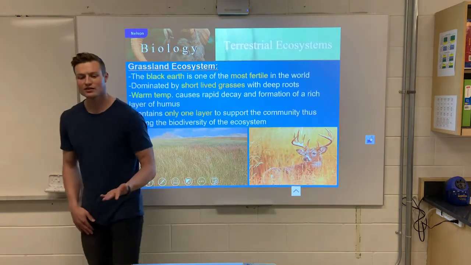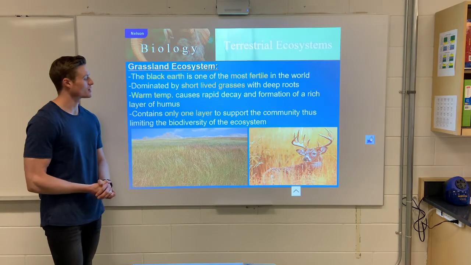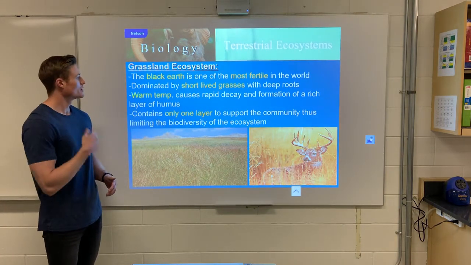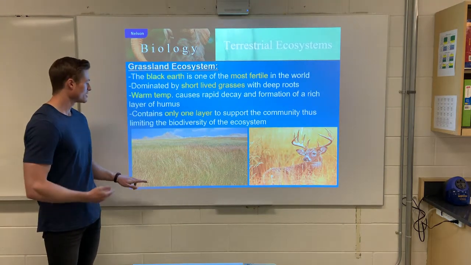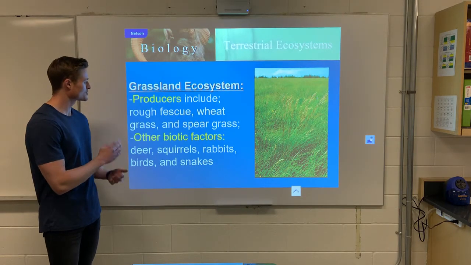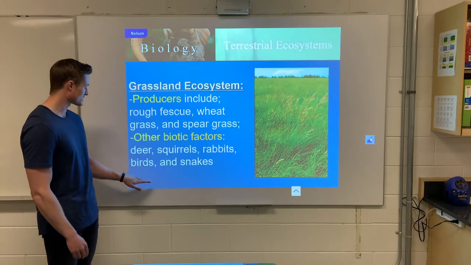Next, the grassland ecosystem. That's here in southern Alberta, so this would be the ecosystem we are most familiar with. Fertile soil, short grasses, warm temperatures. In terms of the organisms we find here, a lot of rough fescue, wheat, speargrass, deer, squirrels, rabbits, birds, snakes.